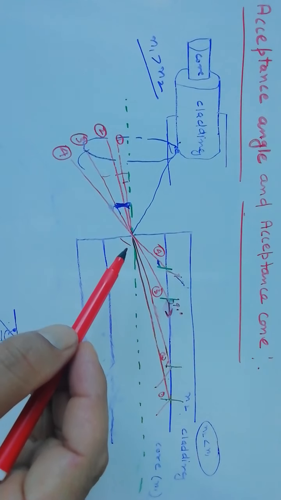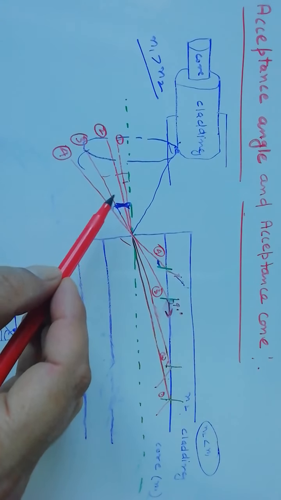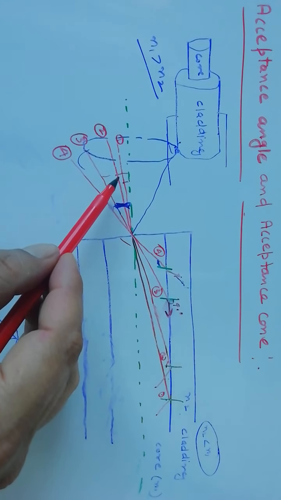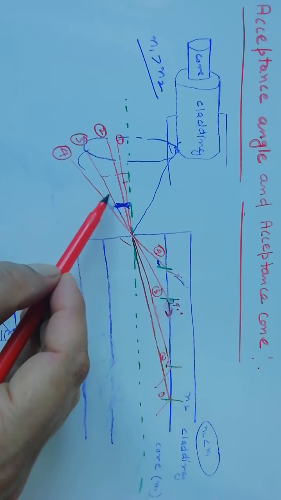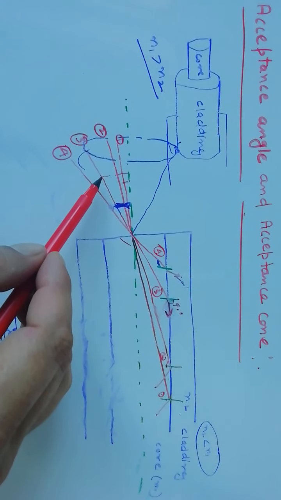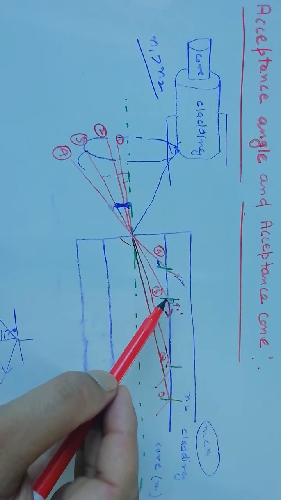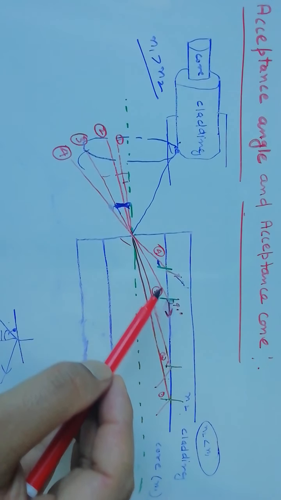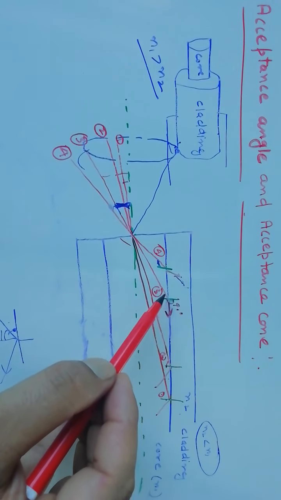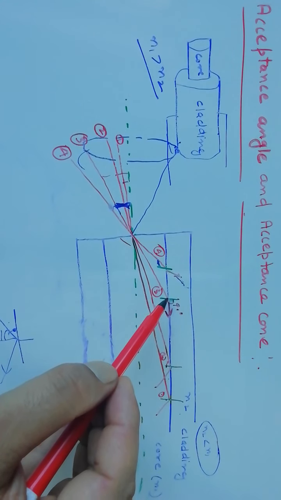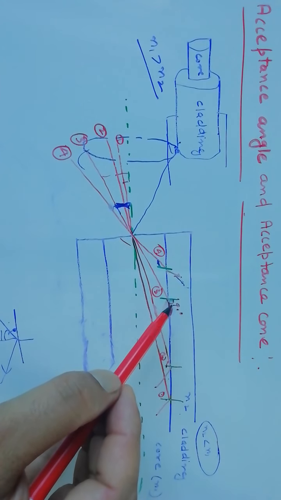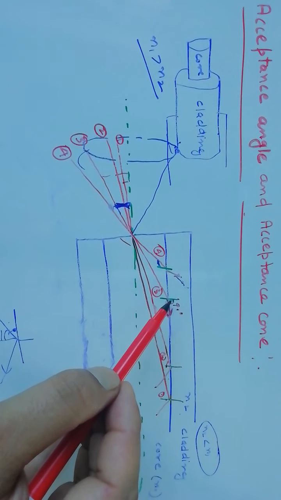Now if we keep on increasing the angle of incidence at this entry point, we get a condition when the refracted ray makes an angle of 90 degrees with this normal.